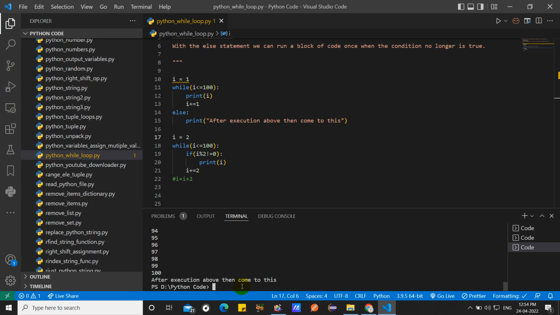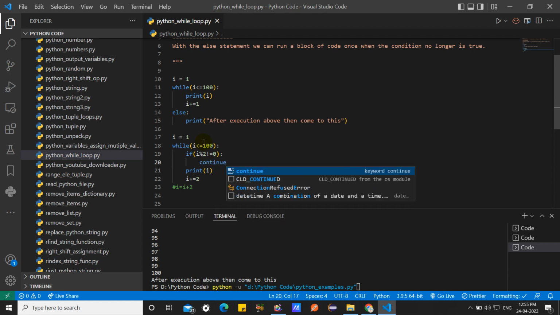So you can break through the condition, through continue, as a break statement, or through the pass statement. Continue, break and pass are three ways. So if I go with continue, what is the meaning of continue? Let's see. I first come here, take i as 1, and i modulo 2 equal to 0, then print here. Then I enter it, and here I will continue. So what happens here? Let's see.